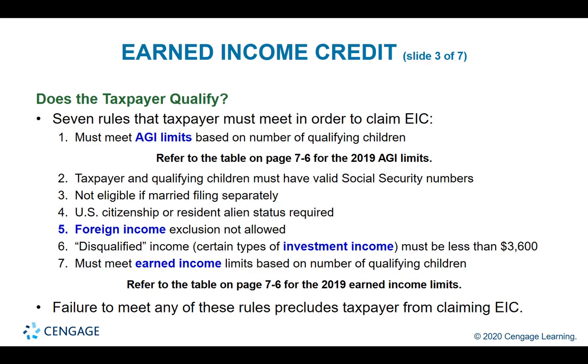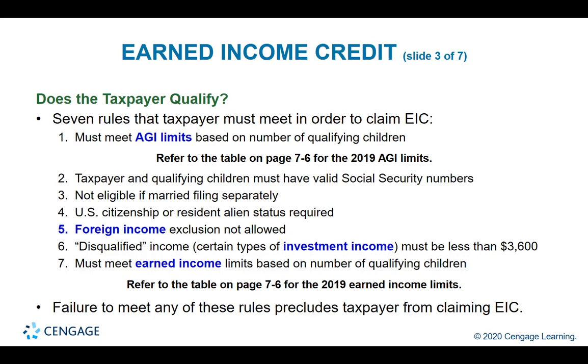There are 3 more qualifications that are more on the administrative side. Number 2, the taxpayer and qualifying children must have valid Social Security numbers. Number 3, not eligible if married filing separately.